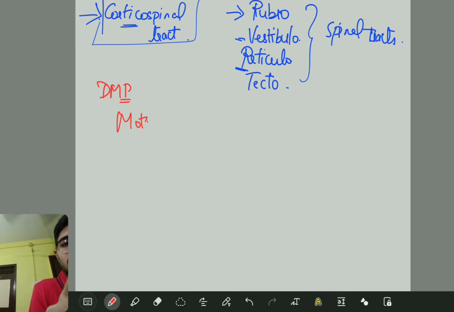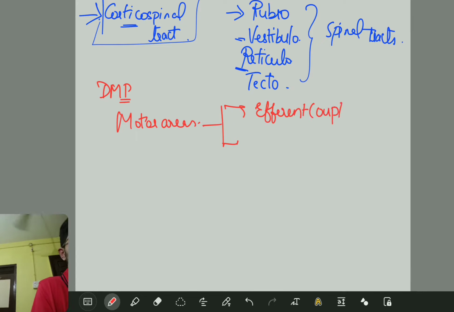These motor areas are divided into two: one is the efferent, which is the output, and the other is the normal descending pathways.